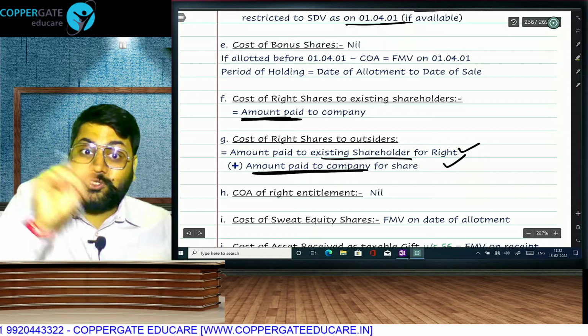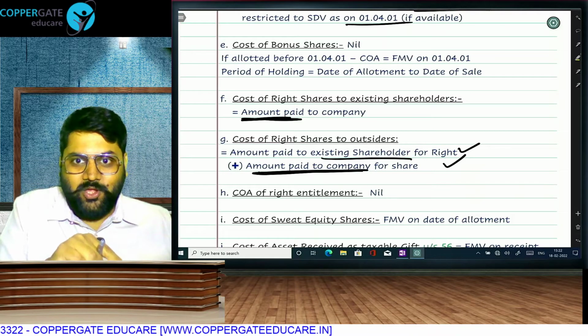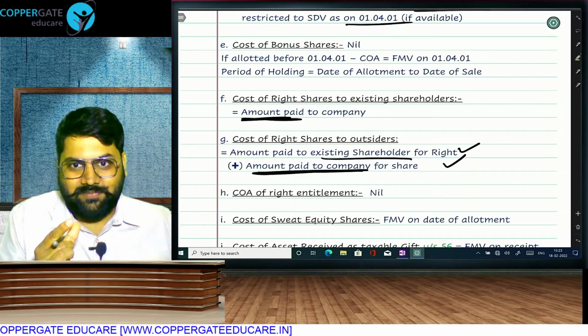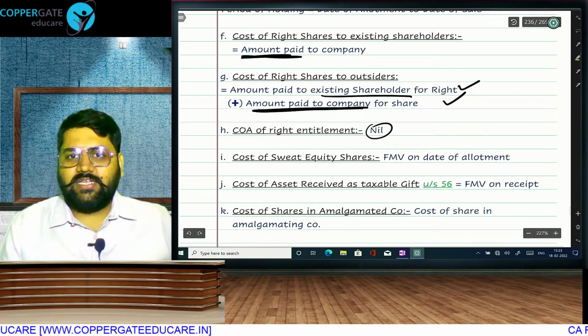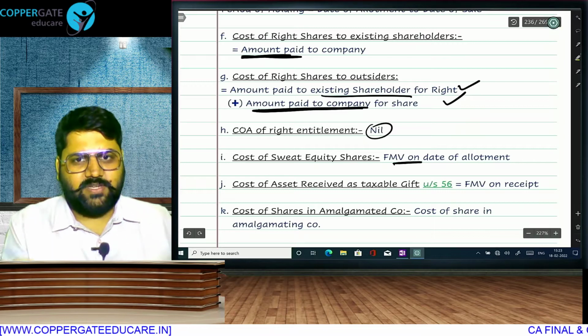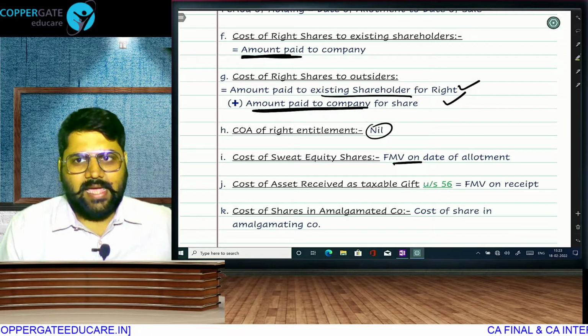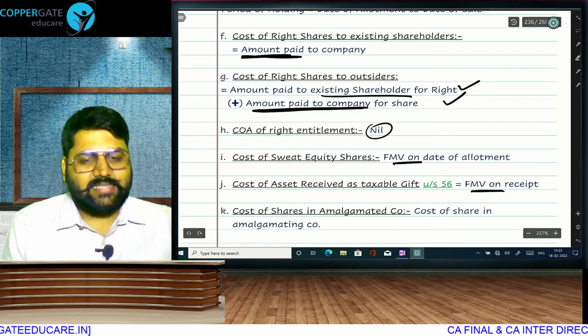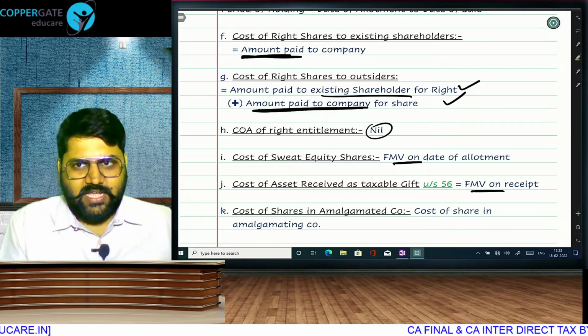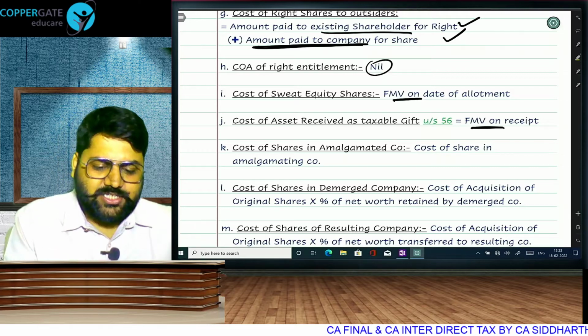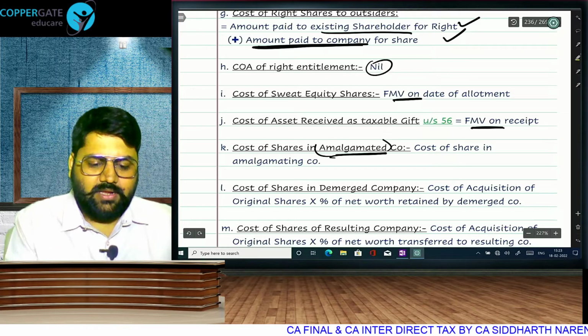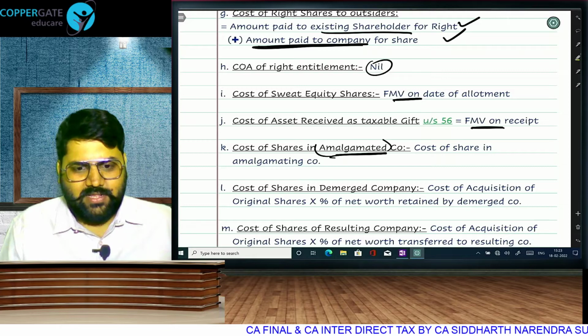In this case, when I sold my right entitlement, the outsider paid me some money. The cost is 0 because the right comes free with my shares. Sweat equity shares: FMV on the date of allotment, because this much value is already taxed under salary as perquisite. Likewise, for an asset received as a taxable gift, the FMV has already been taxed, so that FMV will be taken as the cost of acquisition. If I sell shares of a new amalgamated company, for me the cost will be whatever I paid in the old company.